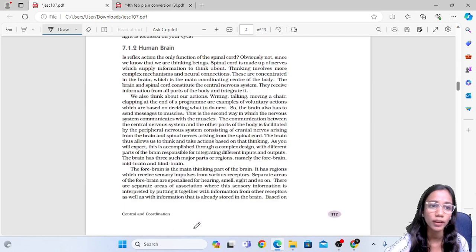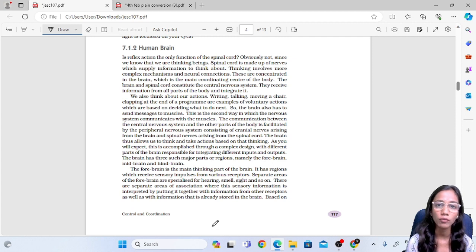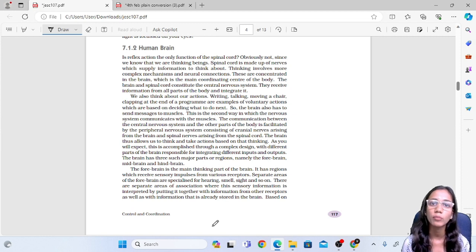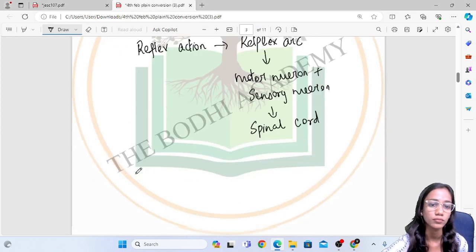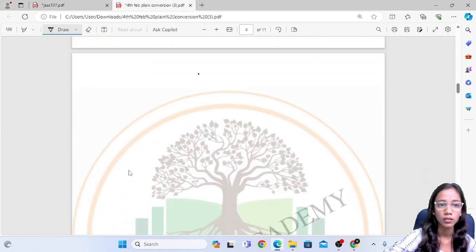Now the next thing we need to see is the human brain. The very important part of thinking and coordination is the human brain. When we talk about the human brain, we need to know about two types of actions in a human body. Some are voluntary actions and some are involuntary actions. Voluntary actions are the ones which we do by thinking, voluntarily, because we want to do them.